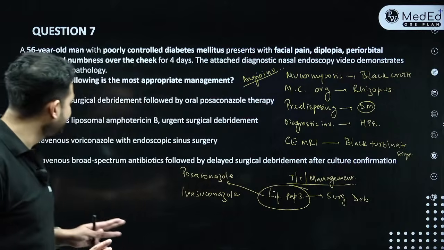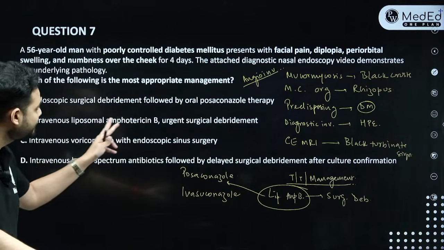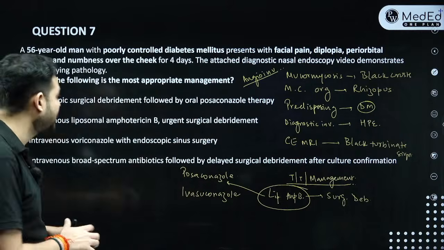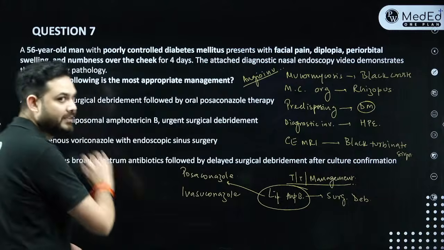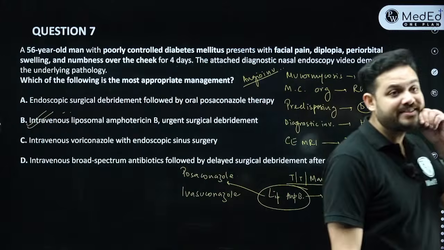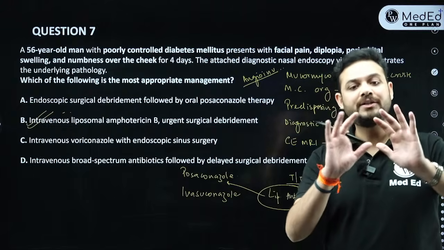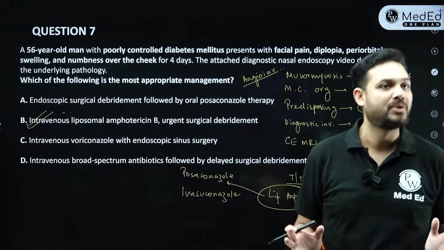Okay, fine. So what will be the answer here? It will be intravenous liposomal amphotericin B with emergent surgical debridement. This is what you need to do in this patient. Okay, so this covers it. So see, that's what I say. Watching the video doesn't mean you just see the video and answer. It's about understanding a lot of things around it which can come as potential questions.